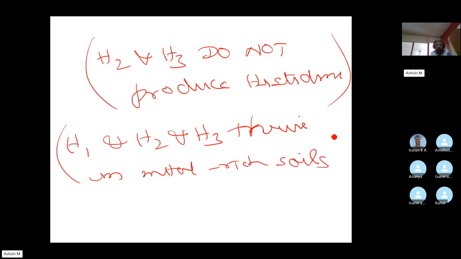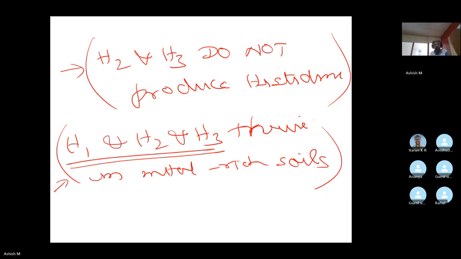Now, if you combine this information and this information, I think it should be very evident that clearly histidine is not the reason for this group of plants to do well in metal rich soils, because herb 2 and herb 3 do not even produce histidine. So how can histidine be the reason? Right?